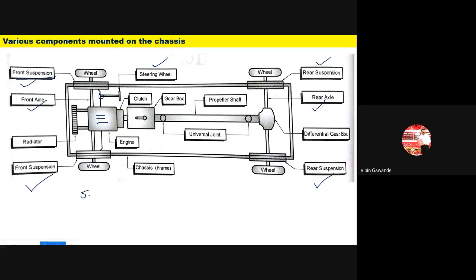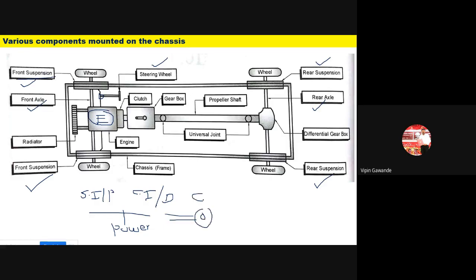One is called the spark ignition engine, or petrol engine. Another is the compression ignition engine, or diesel engine. Any type of engine may be here. The main function of the engine is to develop the power, and we get the rotations on the crankshaft.